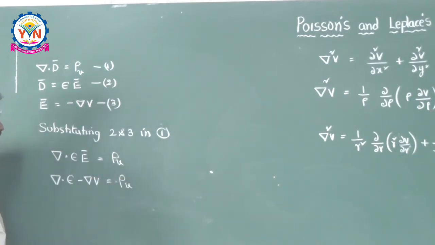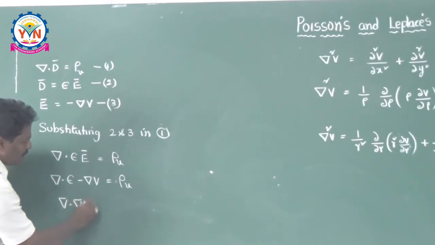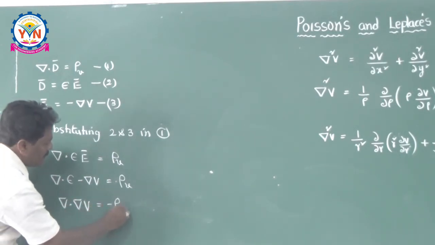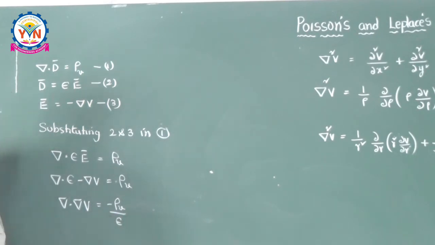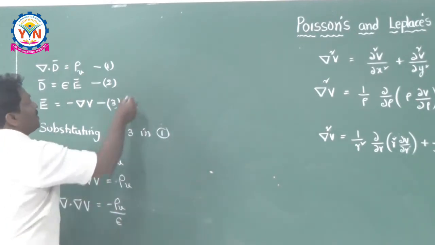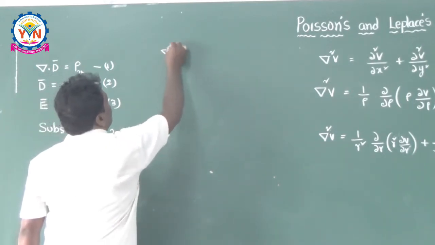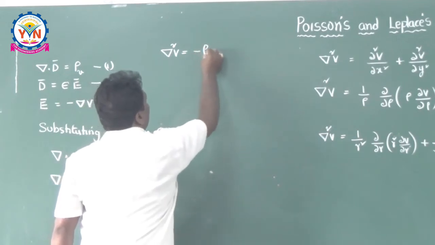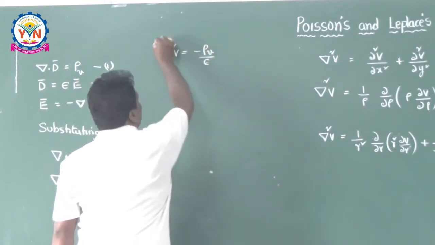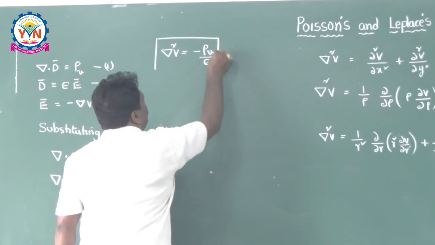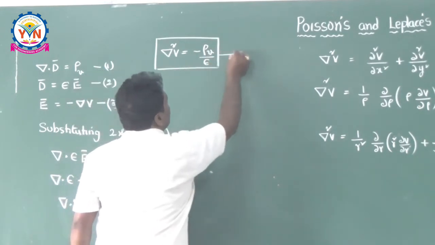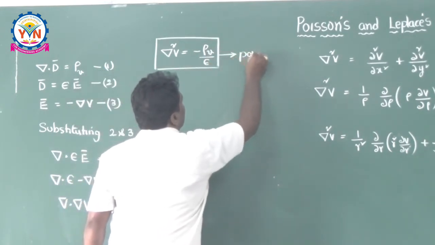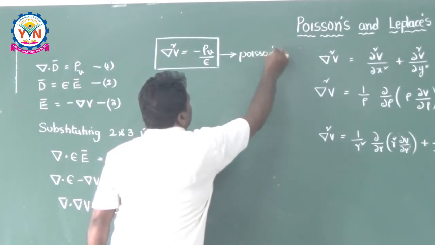So, I can say del dot of del V is equal to minus rho v by epsilon. And del dot of del V you can write as del square V, that is, del square V is equal to minus rho v by epsilon, and this is Poisson's equation.